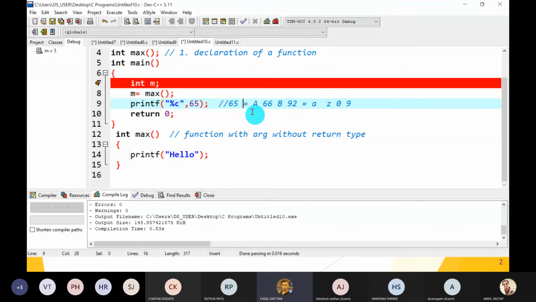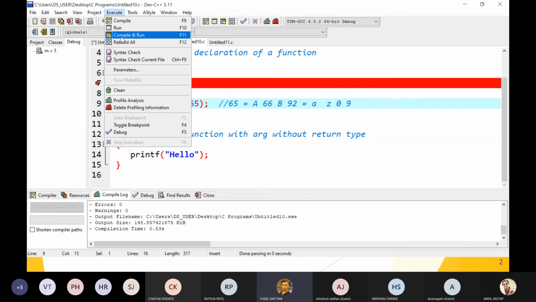Sir, what if you write %s? Yes, if you write there %s, instead of %c, we change it to %s. In the printf function, 65 with %s instead of %c. So 65 is displayed in the format of string. But what is the string? Itself A. Just compile and run.